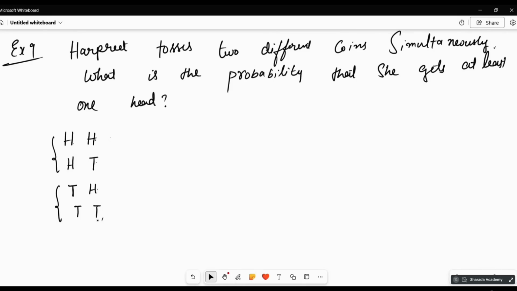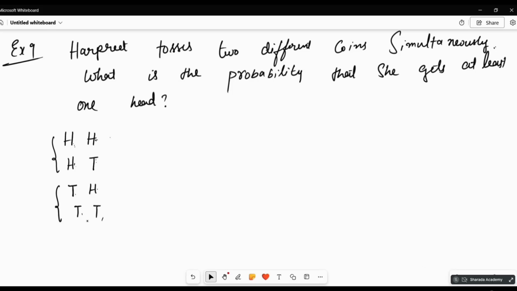It will be easier when you are writing for 3 coins together. So what are the four possible options? That is 4.